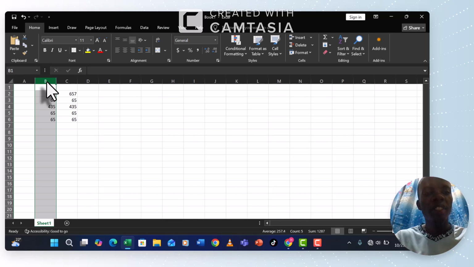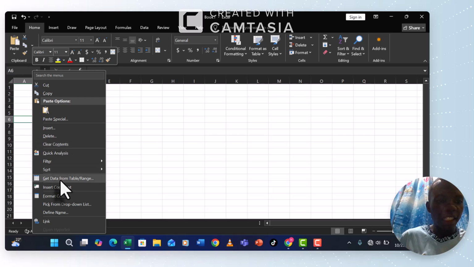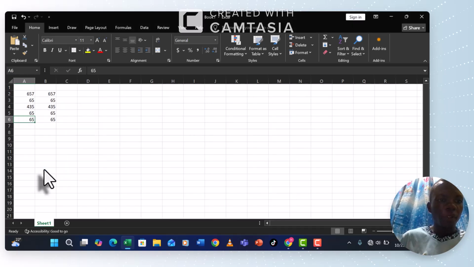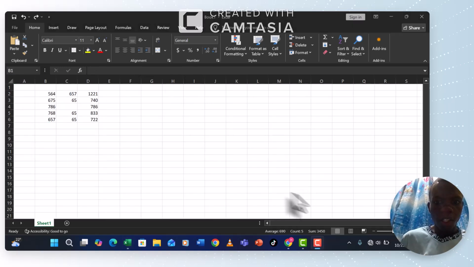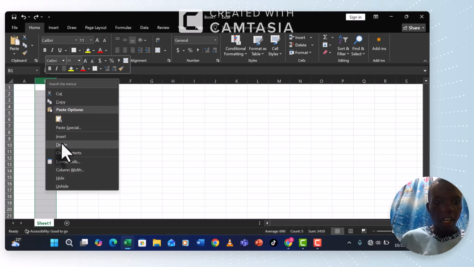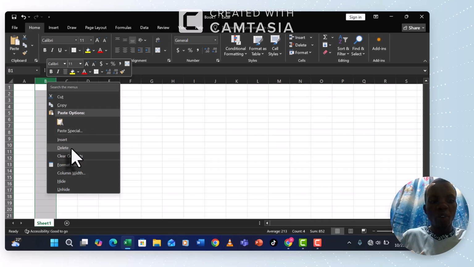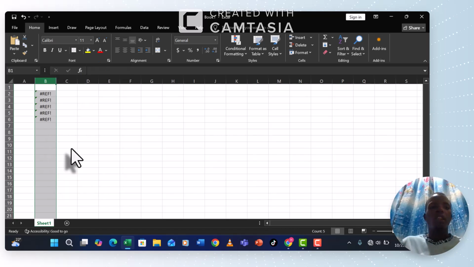There are some cases where we delete one column that you used and then you get that error. If I go ahead and remove the entire column that I used to get the previous answer in the previous column, automatically you get that error.